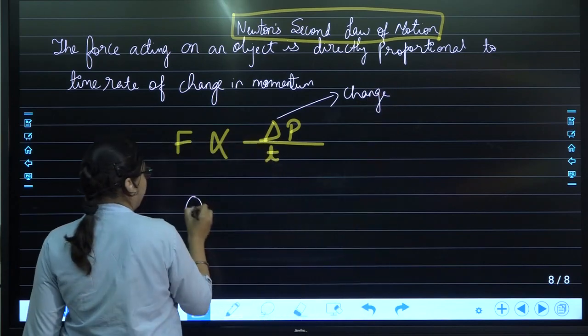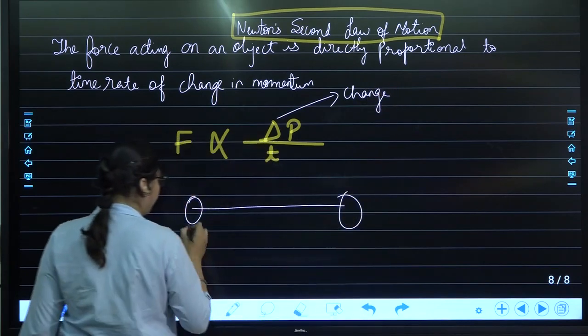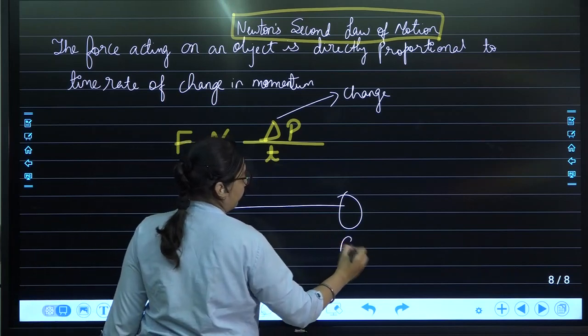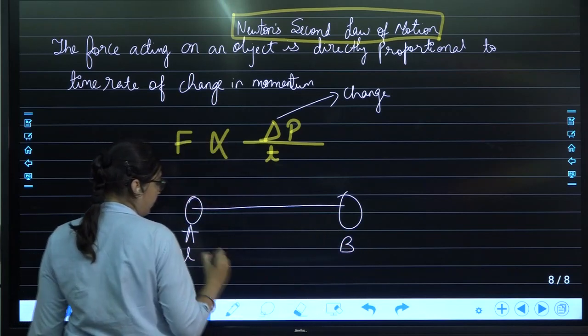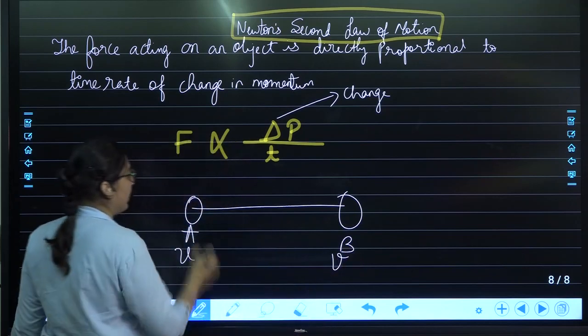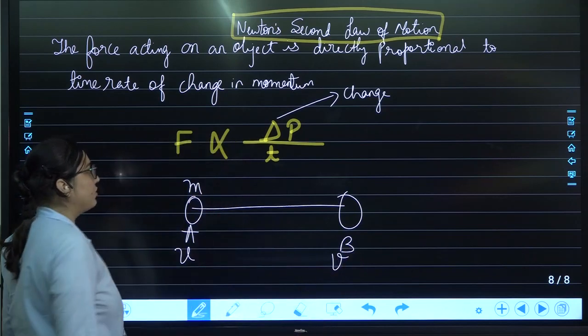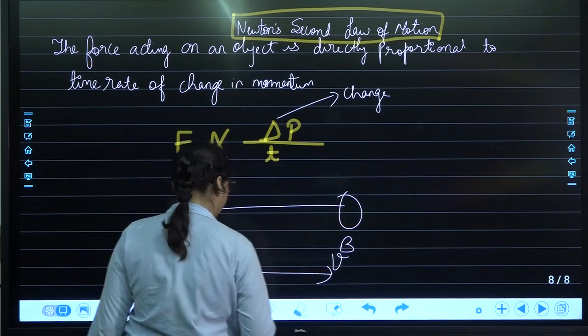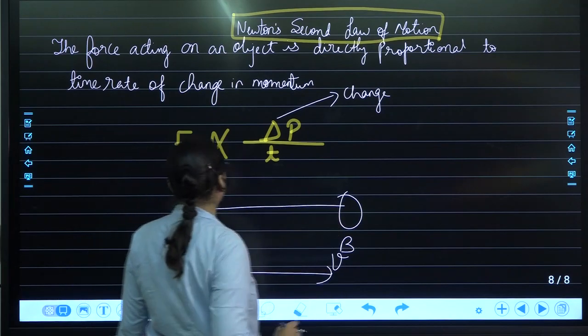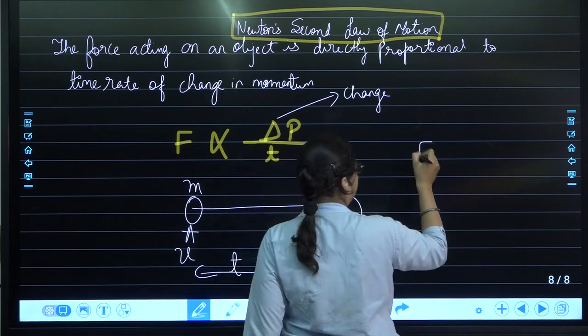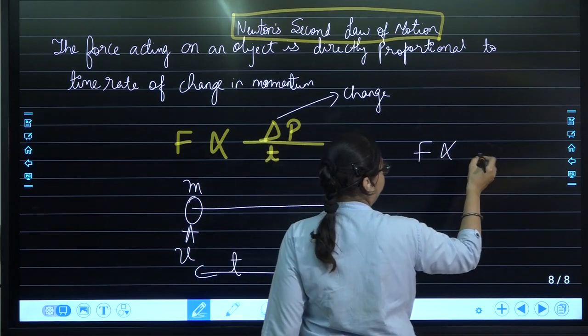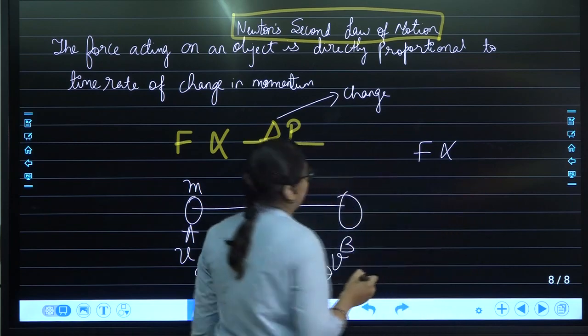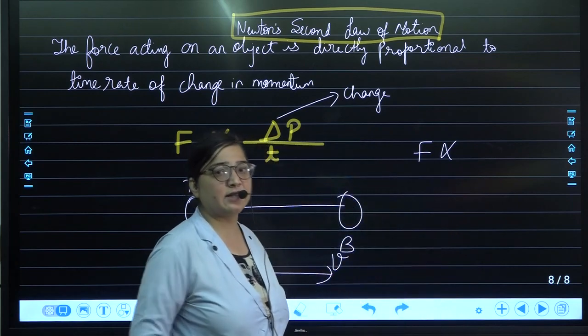That means if the object is going from A to B, here its initial velocity is u, here its final velocity is v, and the mass of the object is m, then for this interval the time taken is t. Then it can be written as F proportional to, and the meaning of the word change is always final minus initial.